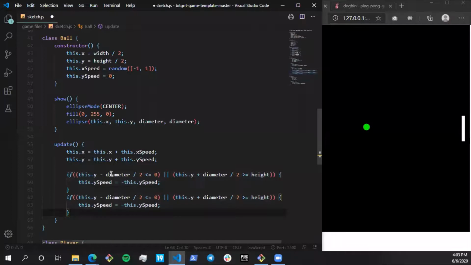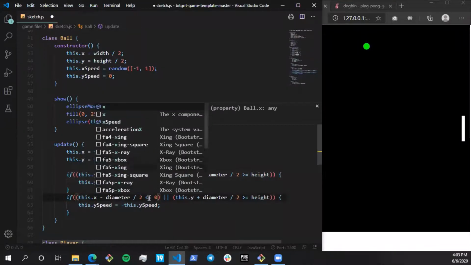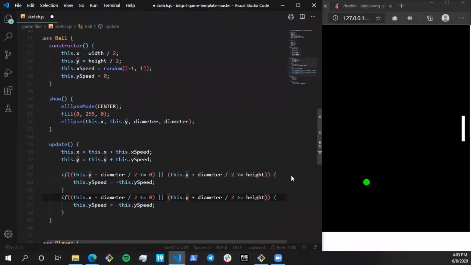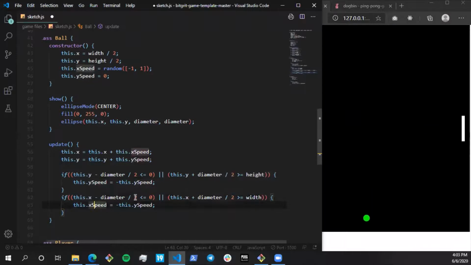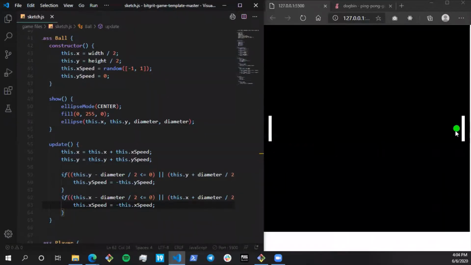Right. So over here, let's make this dot x minus diameter by 2 is less than or equal to 0, and over here this dot x is greater than width. Right. So when this happens, change the x speed. Okay. Now you can see it's bouncing on the x and y axis. Right. So let me just do this randomly. So it is bouncing on all four corners. Sorry, all four edges.